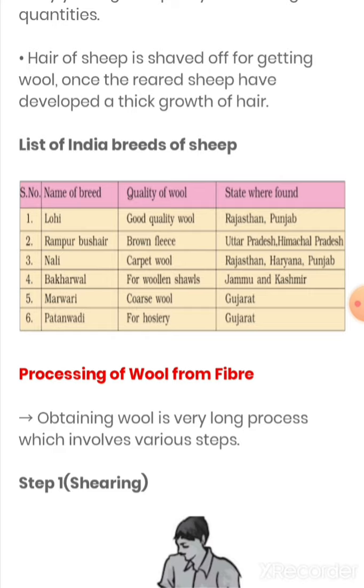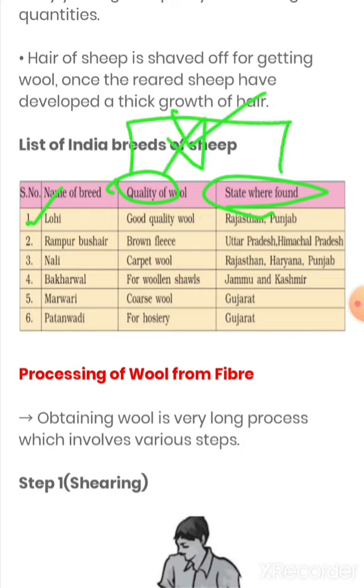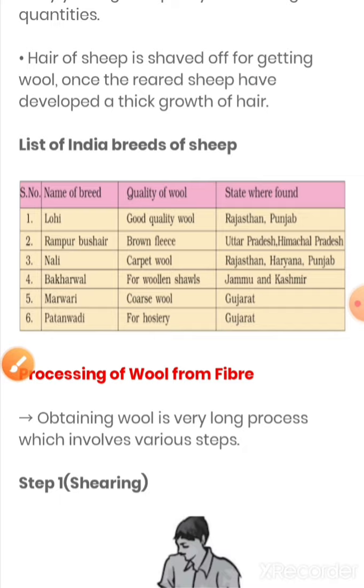The first one is Lohi. Okay, quality of wool, state where found. These are the most important things. You have to learn them. Okay, now Lohi. Let us learn about this. Yeah, so Lohi, it is a good quality of wool and found in Rajasthan and Punjab.